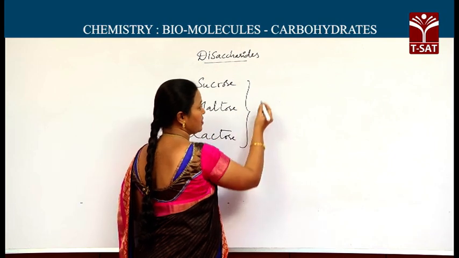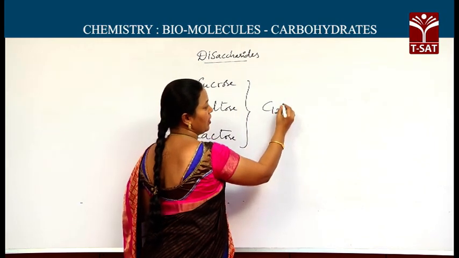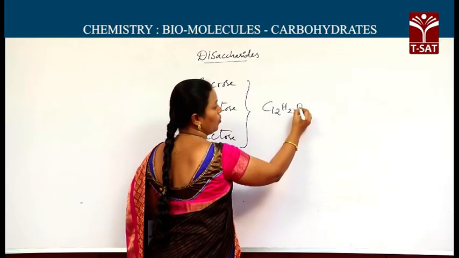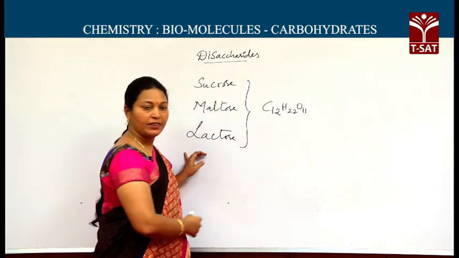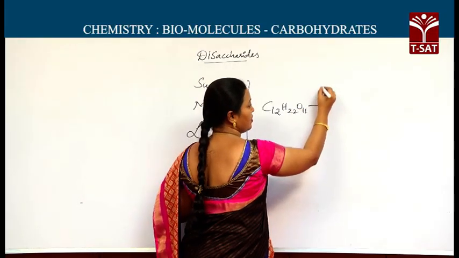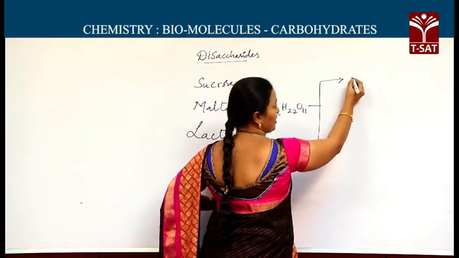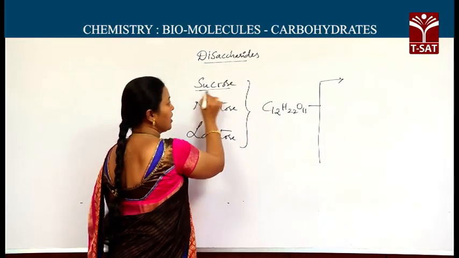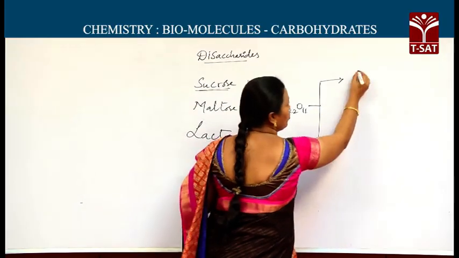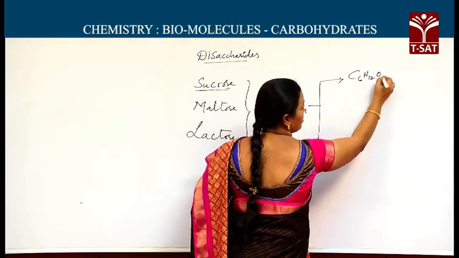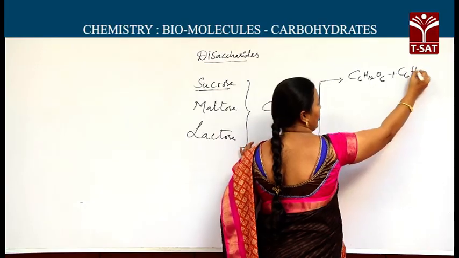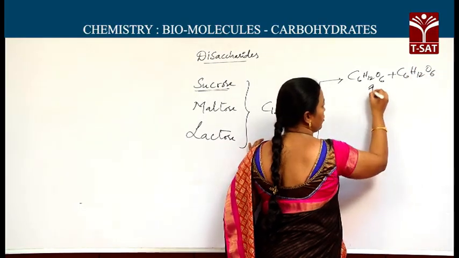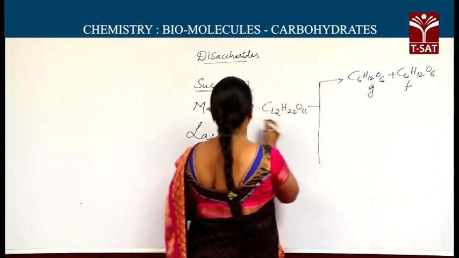All these have the same molecular formula, C12H22O11. When these hydrolyze they produce two monosaccharides. Sucrose hydrolyzes to produce glucose and fructose, same formula C6H12O6, it is glucose, it's fructose.